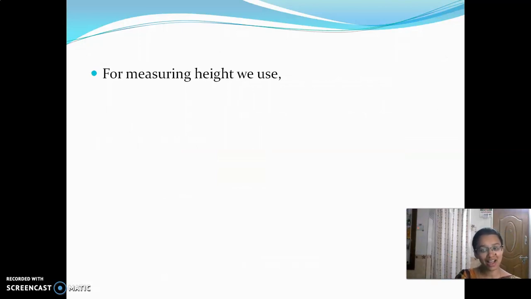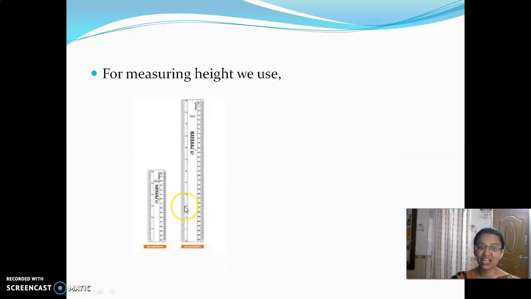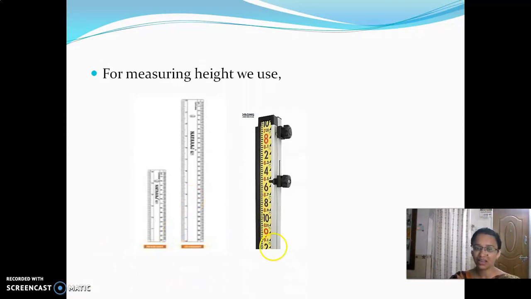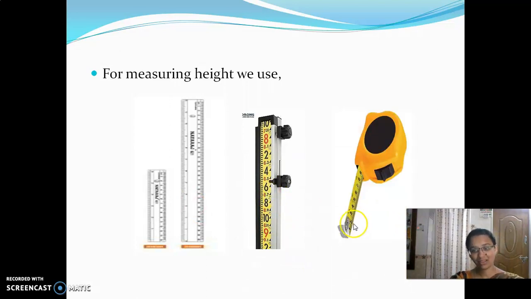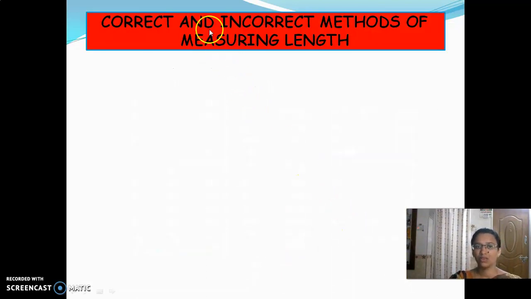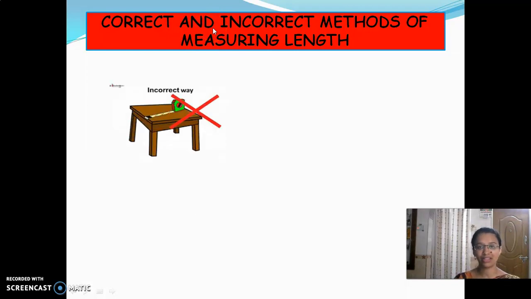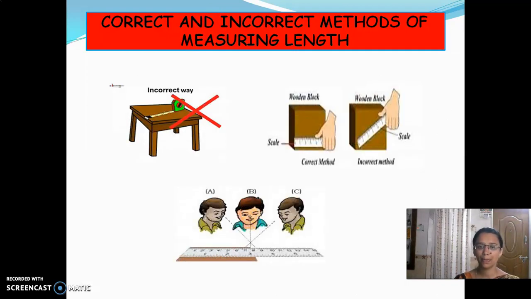So for measuring the height, what do we use? Yes, for measuring the height, we use a scale, and then a rod scale and meter tape. What are the correct and incorrect methods of measuring length? Mostly you will be having problems from this lesson. Okay. So go through it properly. So correct and incorrect measurements of length. Here, look at here. What is the correct way and incorrect way?